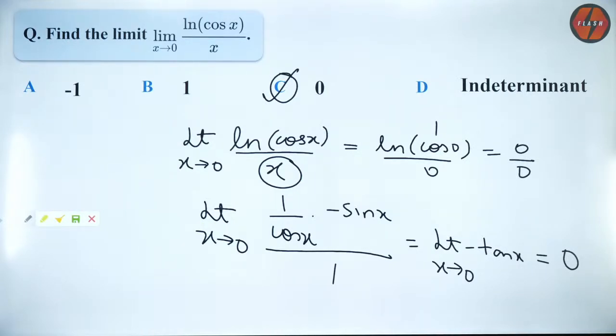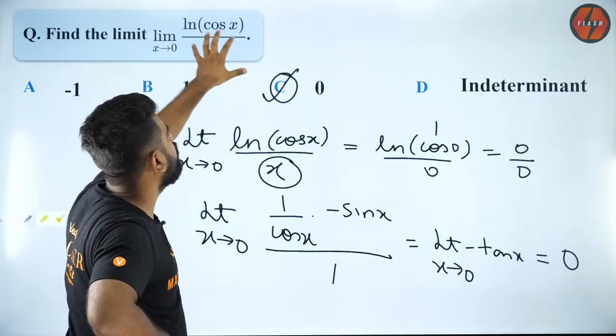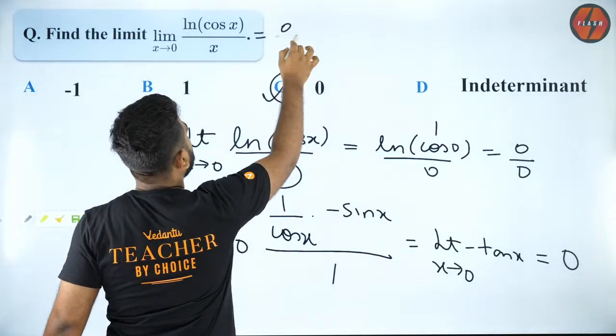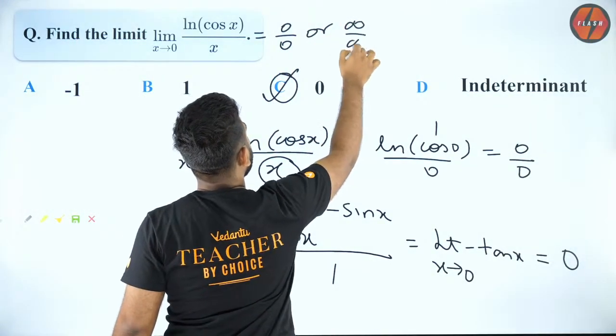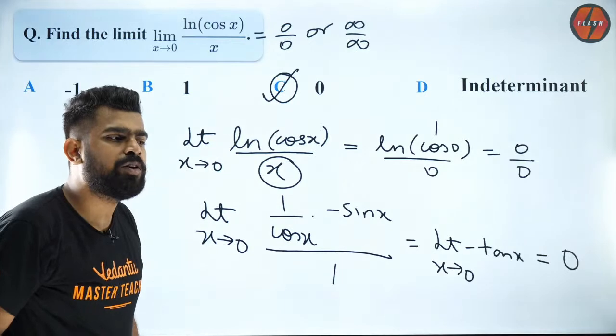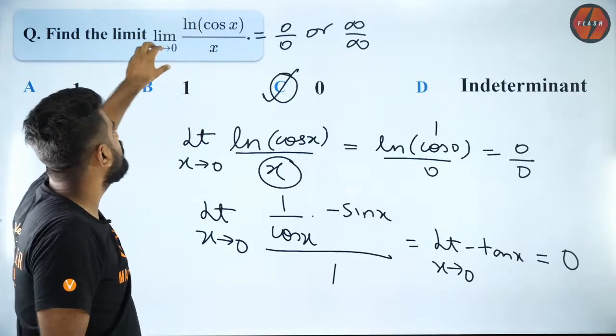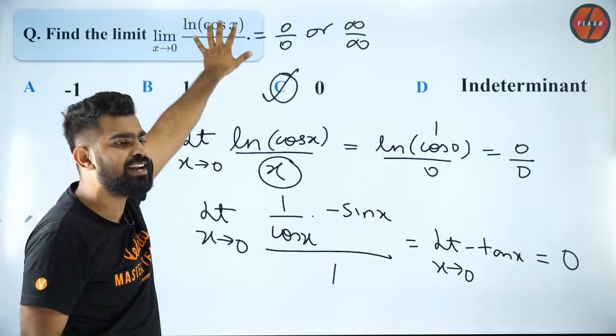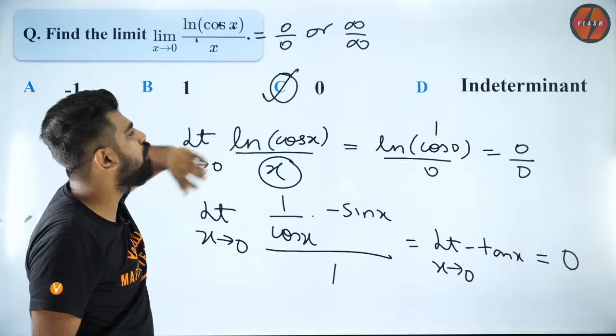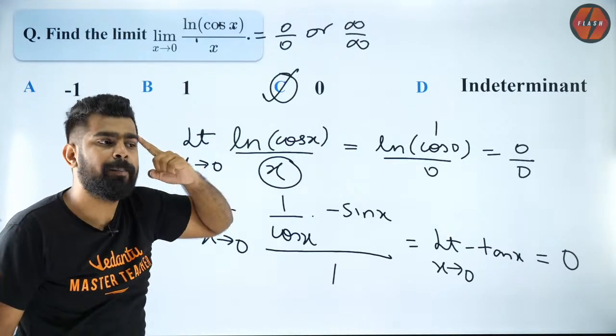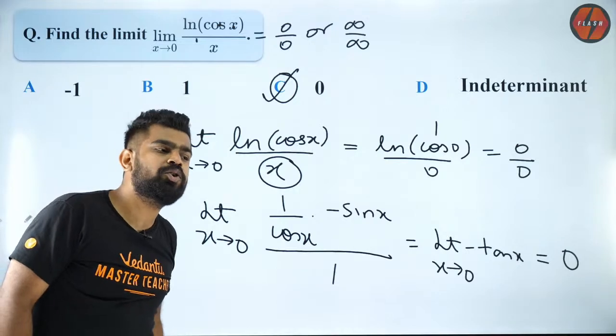Shrusti is saying, sir, can you please repeat L'Hospital form? Yes, Shrusti, I will repeat it. Listen carefully over here. L'Hospital form is used when the limit is of the form 0 by 0 or infinity by infinity. So that is when you will use L'Hospital form. How do you figure out whether it is 0 by 0 or infinity by infinity? You try to put in the value directly. When I put x equal to 0 inside, I get 0 by 0 form. So that gives me an idea. Maybe I can use L'Hospital.